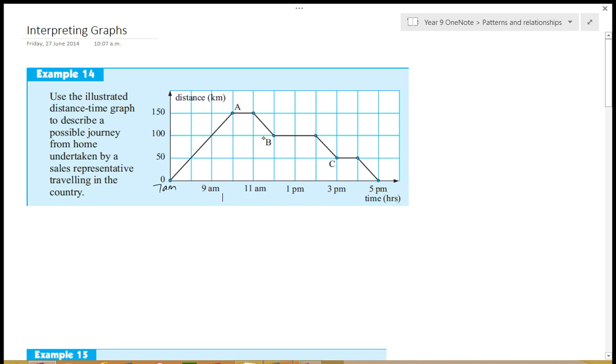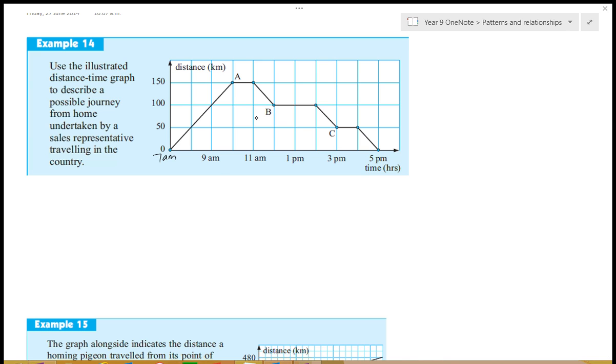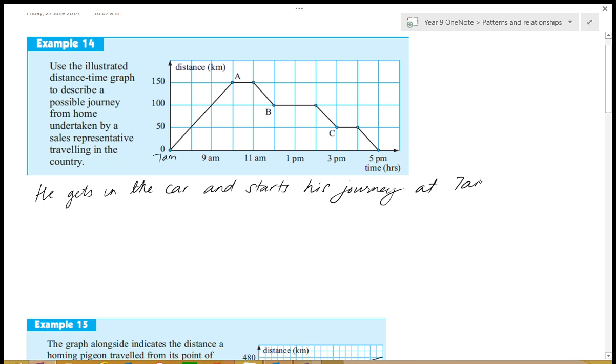Okay, so let's start our story by saying he gets in the car and starts his journey at 7 a.m. Alright, so how long is he travelling on this particular journey for? 3 hours.